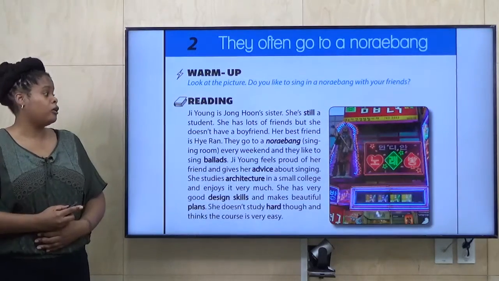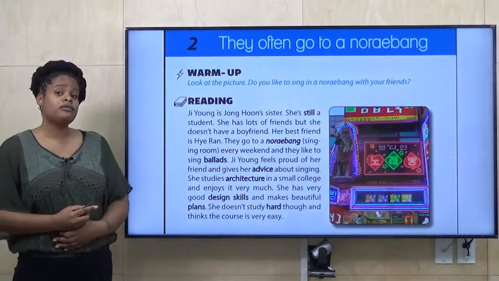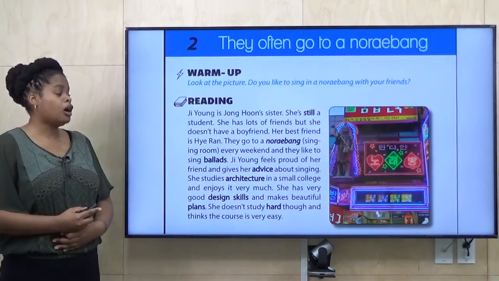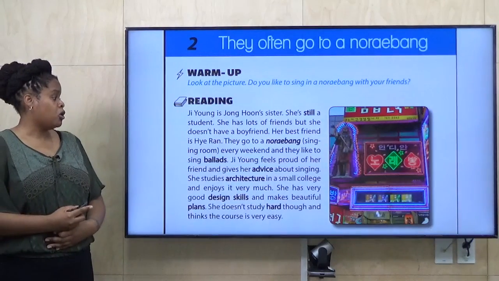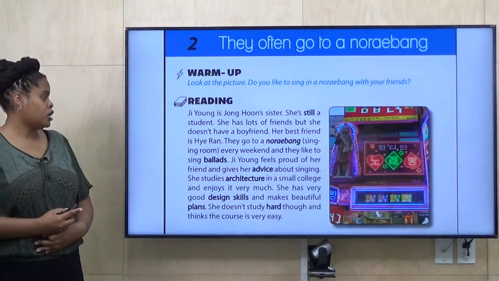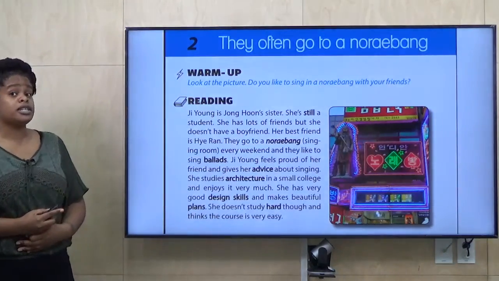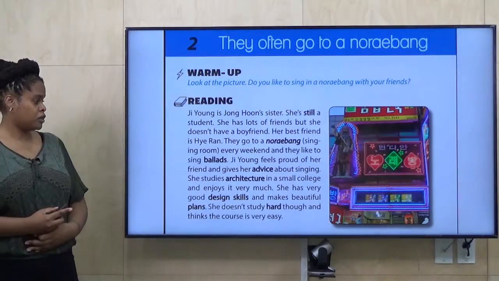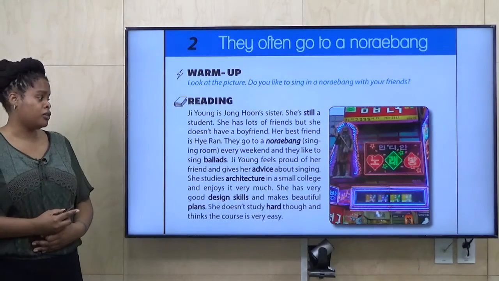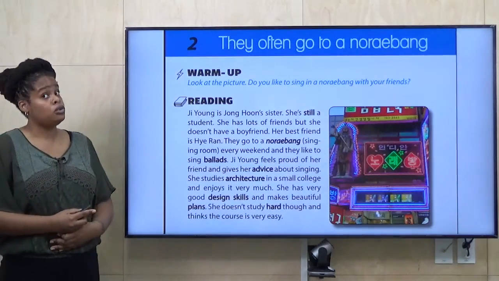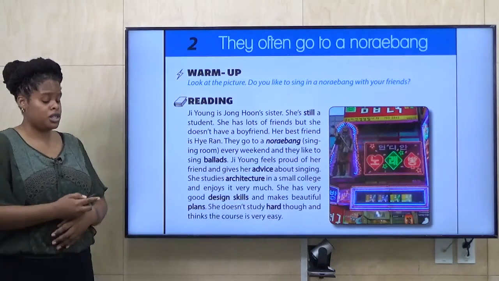Ji-young feels proud of her friend and gives her advice about singing. She studies architecture in a small college and enjoys it very much. She has very good design skills and makes beautiful plans. She doesn't study hard though, and thinks the course is very easy. You should study even if the course is easy.